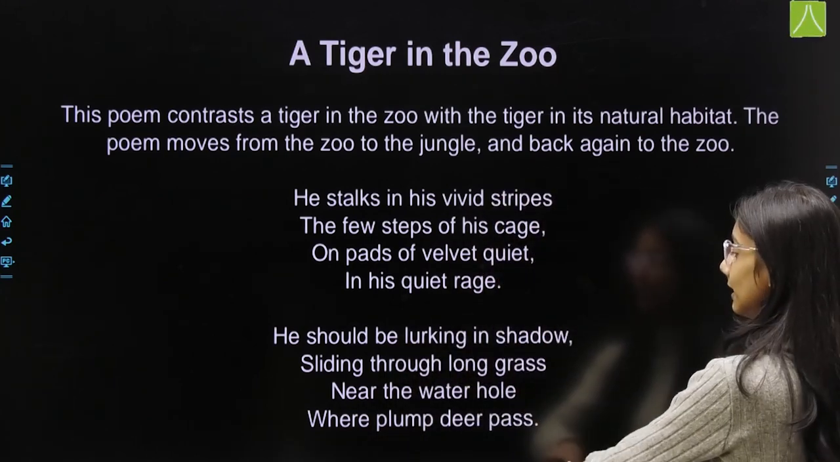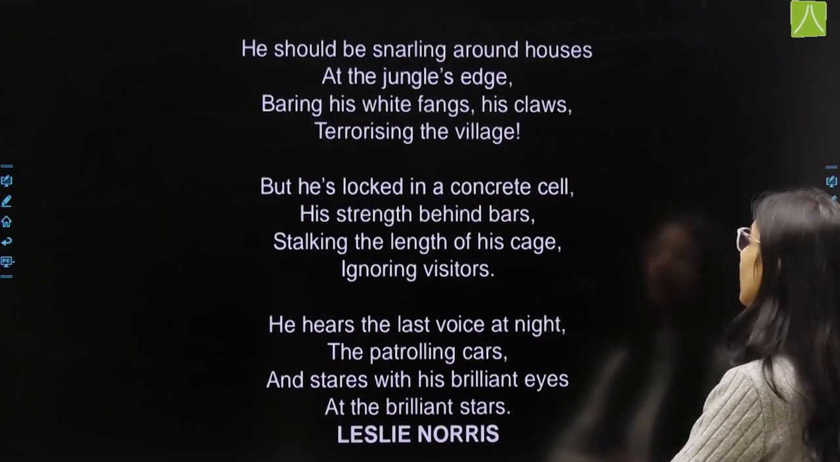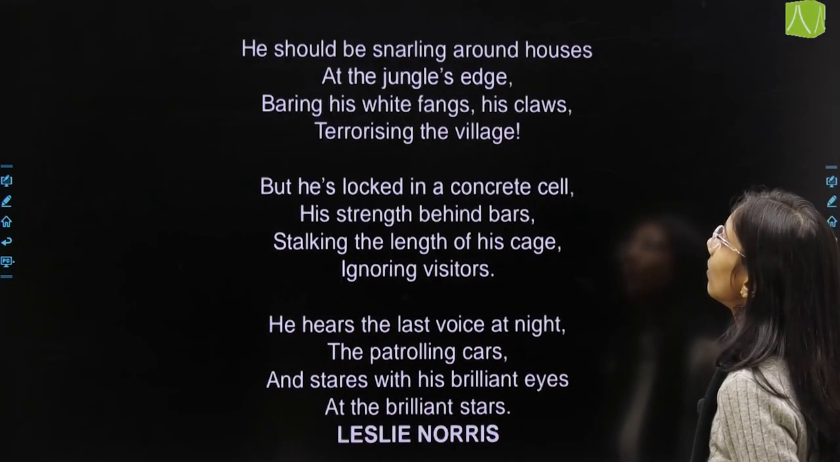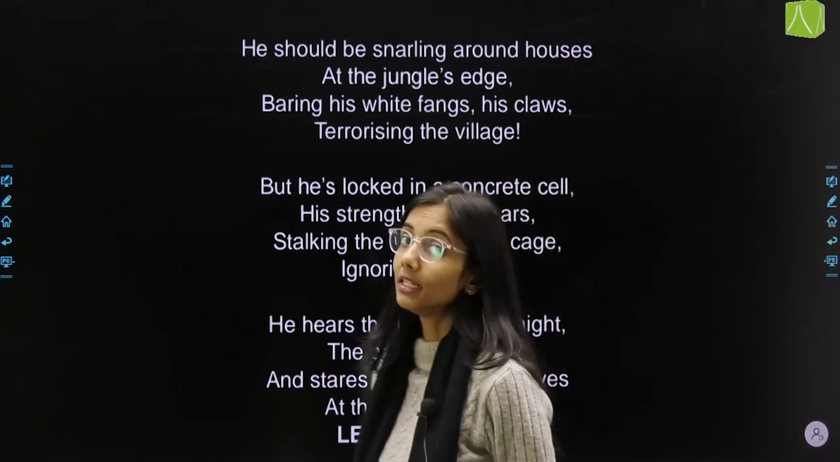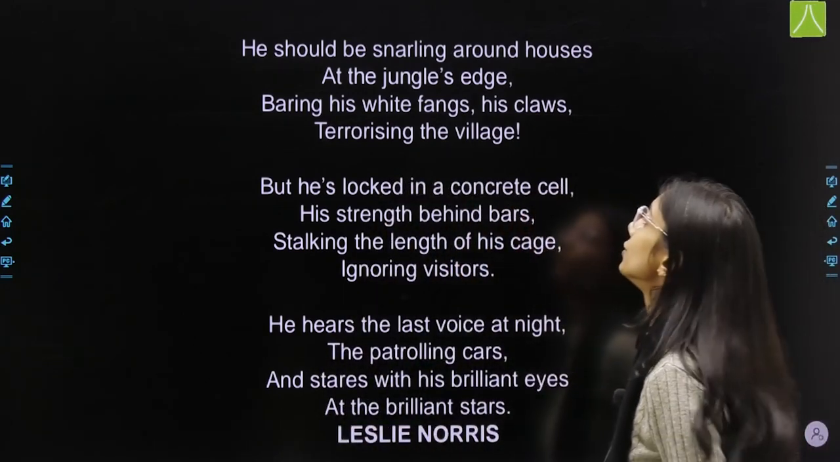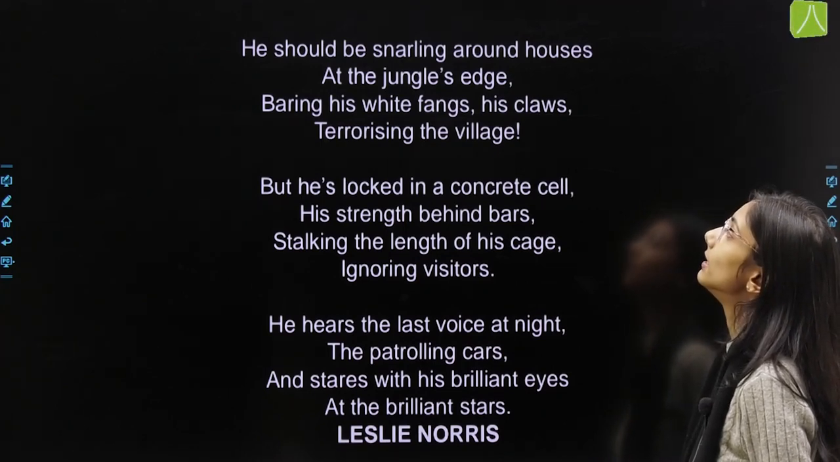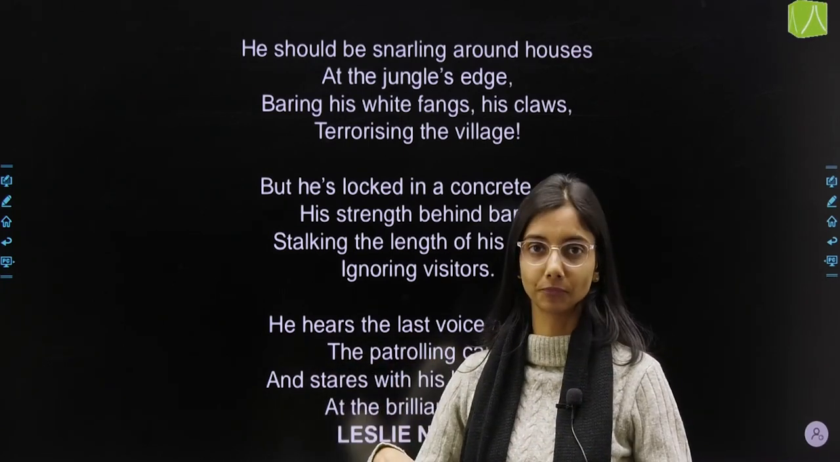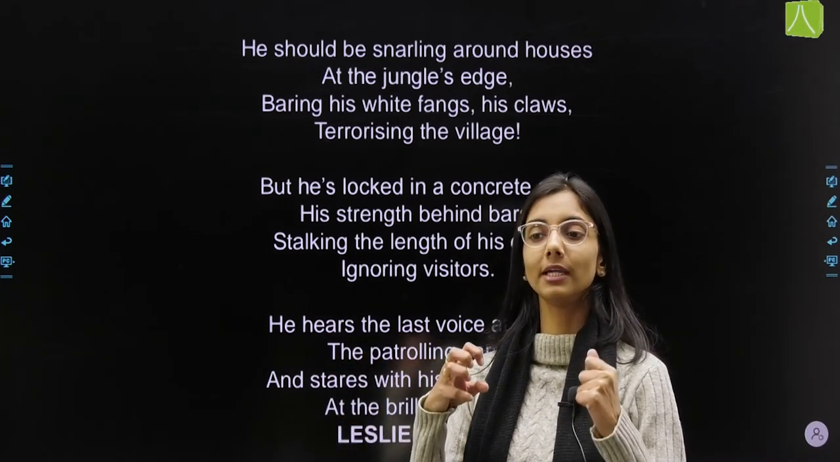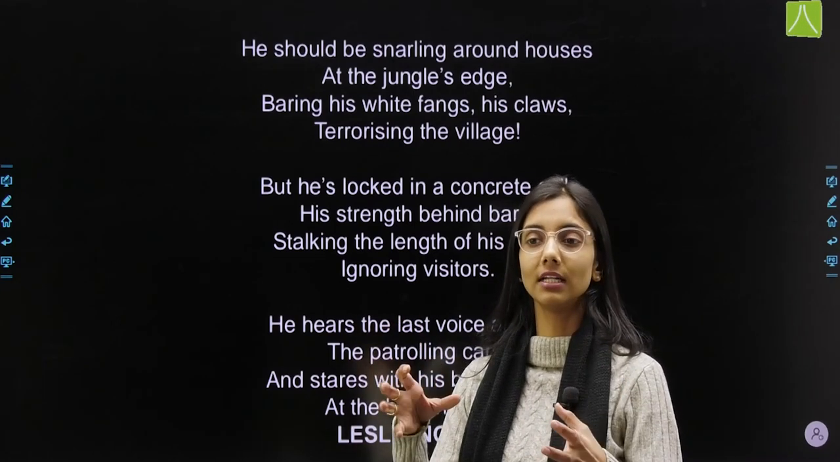So in this stanza, he is supposed to be in a jungle. Then he should be snarling around houses at the jungle's edge. Now we are still in the jungle. Okay, what should he be doing? He should be snarling around houses at the jungle's edge. Jungle के edge पे जो villages हैं छोटे छोटे, ठीक है. He should be terrorizing those villages, right? He should be snarling around houses.